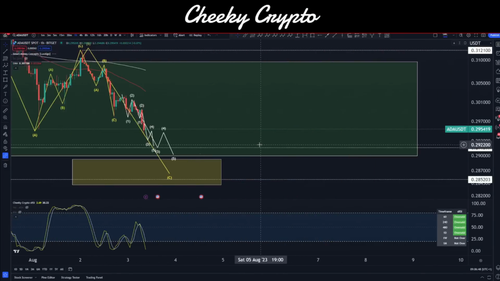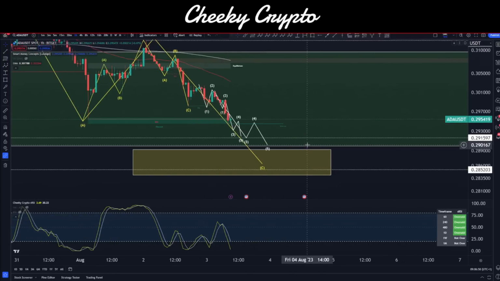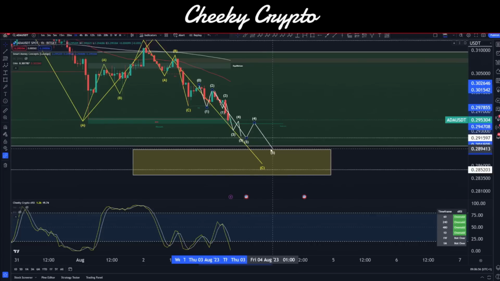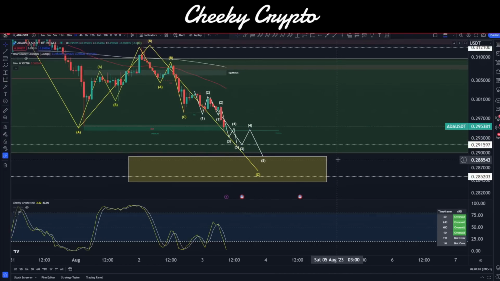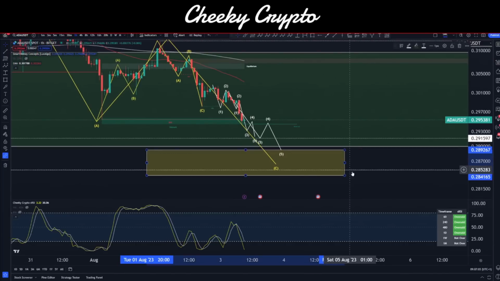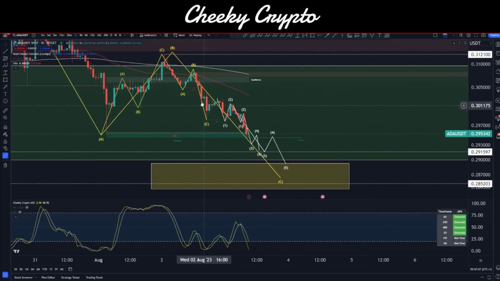This brings us back to the hourly. You can see that could be the route that this takes to get us down here. Quite choppy one, because you have these little moves upwards and then breaks down. We probably might just narrowly miss that higher range, so we'll keep a close eye on it. But yeah, I think that's kind of where that's going to head. Looks like we're going to be tapping into that 28.9 cent range.